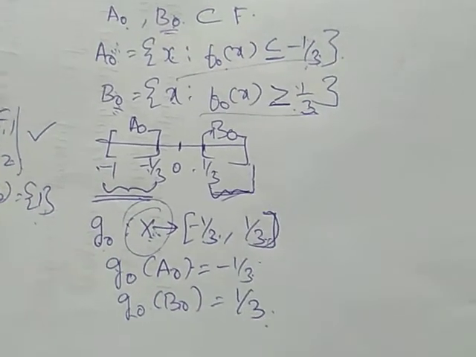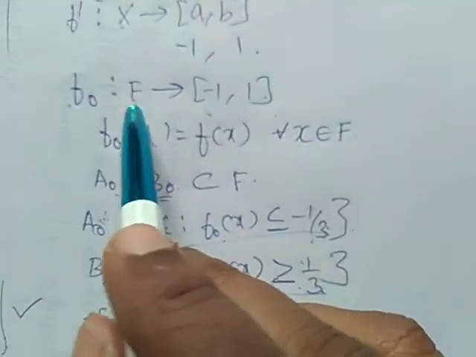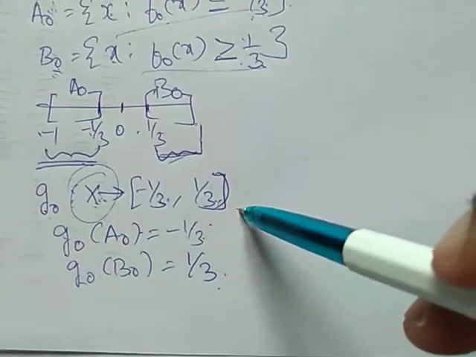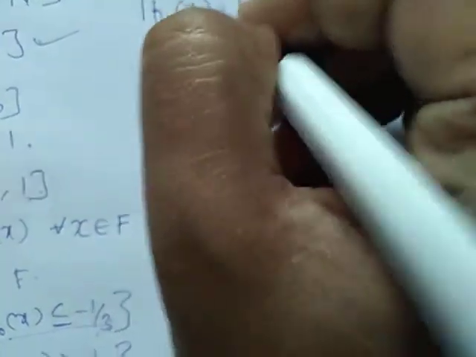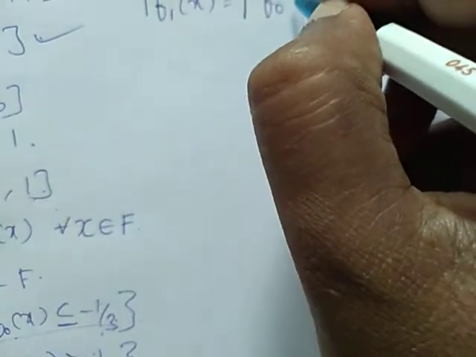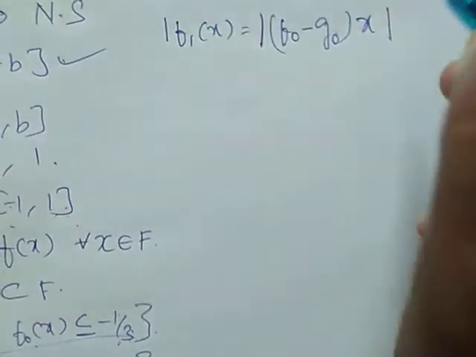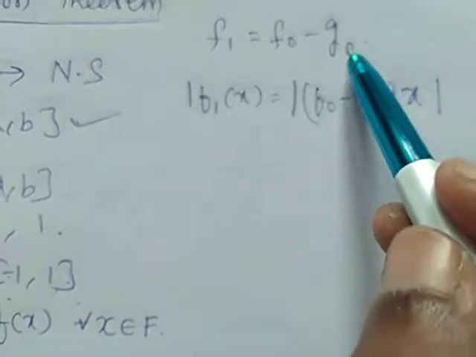Now, I am going to define f1 as f naught minus g naught. f naught is from f to -1 to 1, g naught is from x to -1/3 to 1/3.